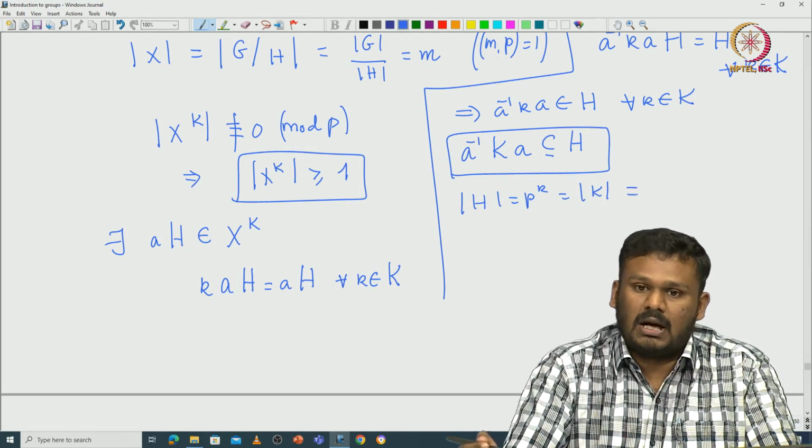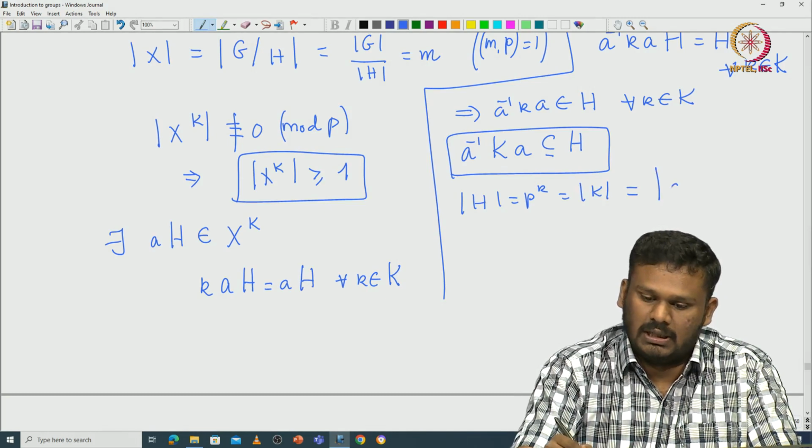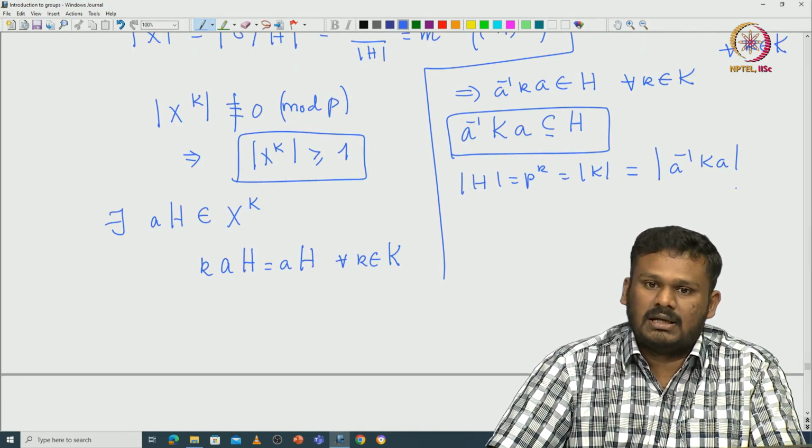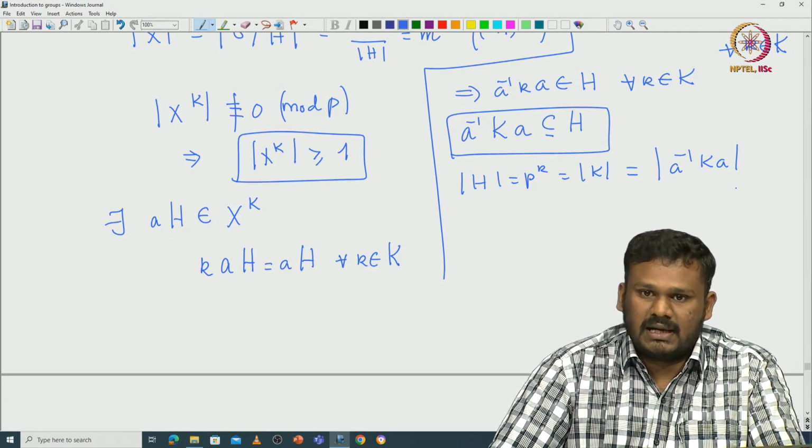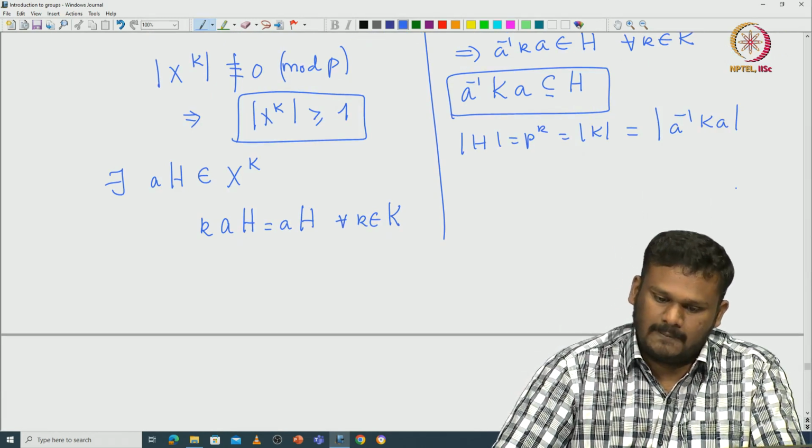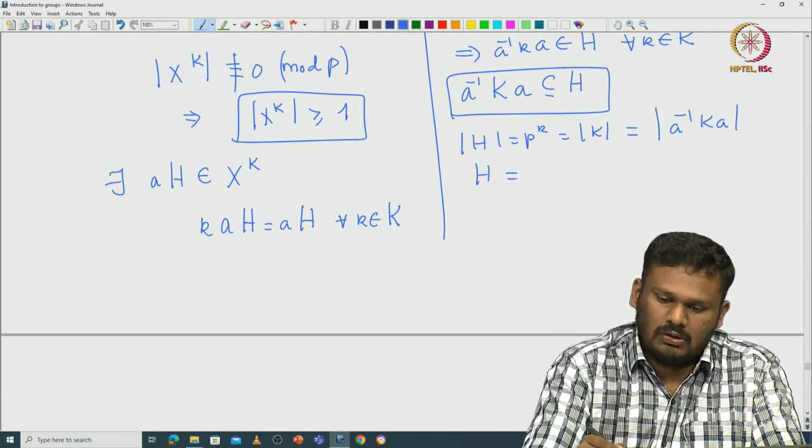So in particular the conjugate of K also has cardinality P^k. Since it is a subset of H which has exactly that cardinality, that forces it to be exactly equal to H. So H is equal to A inverse K A.